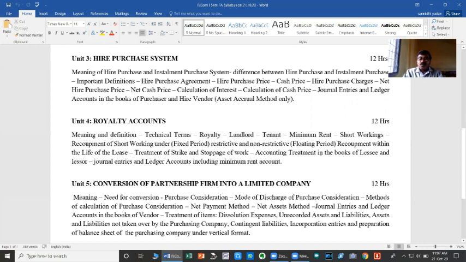In the books of both parties, we are going to learn journal entries and ledger accounts, including the minimum rent account. So this is the topic: royalty, rent, landlord, tenant, accounting in the books of landlord as well as tenant, including the study of short working and recovery of short working. This is the subject matter we are going to study under the title of royalty account.